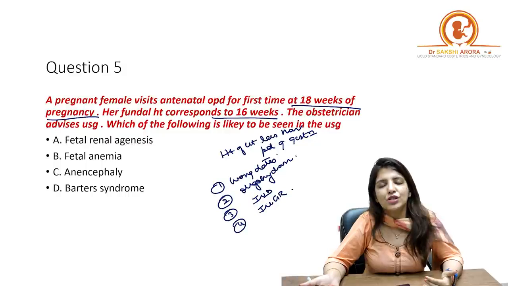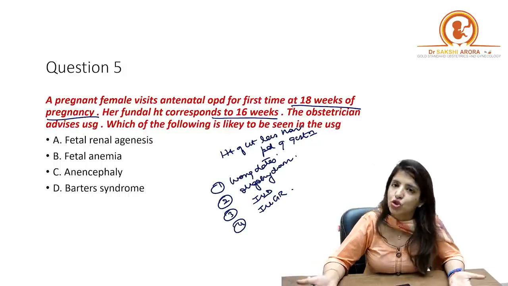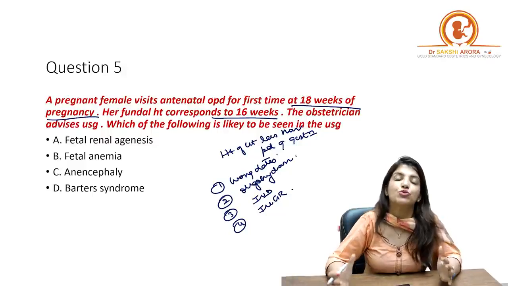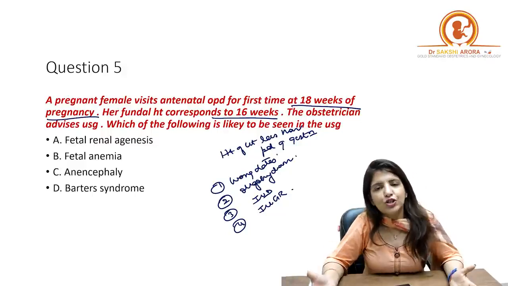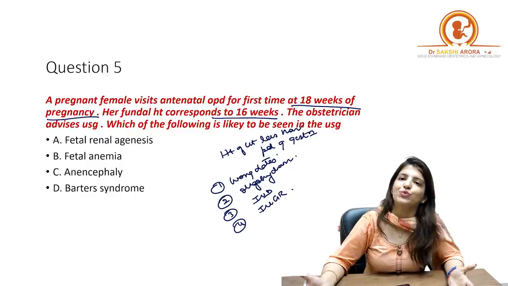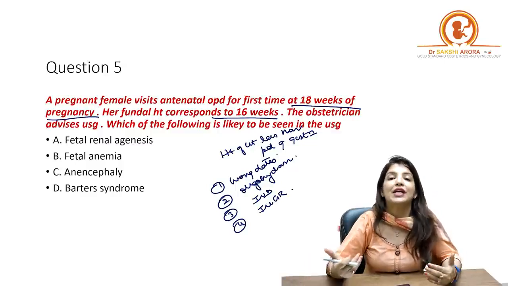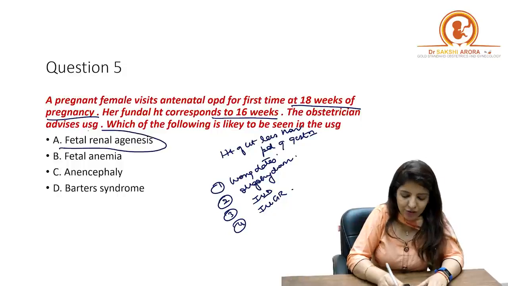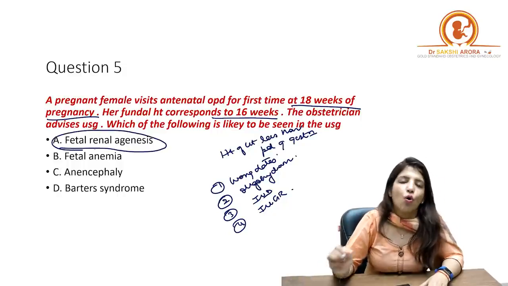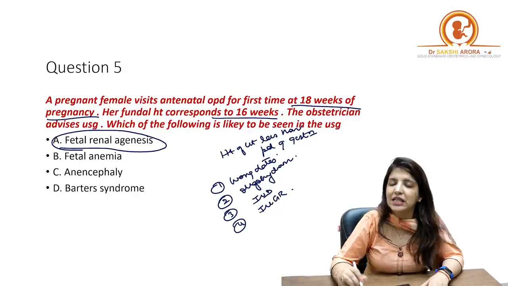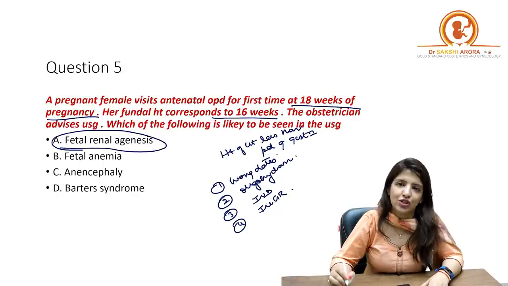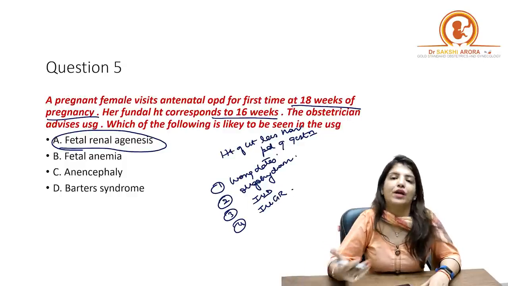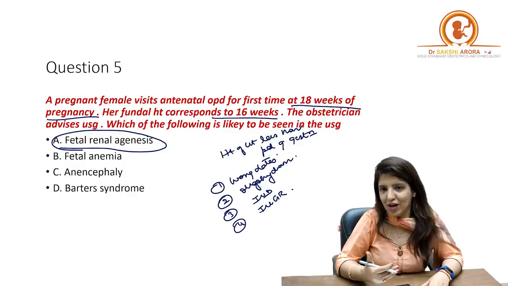And what is the reason for oligohydramnios? The most common reason is if the fetus is producing less urine. And when will the fetus produce less urine? If there is a renal defect in the fetus, right? So if there is fetal renal agenesis, on ultrasound I am expecting fetal renal agenesis, because of which there is oliguria, and that oliguria is leading to oligohydramnios.